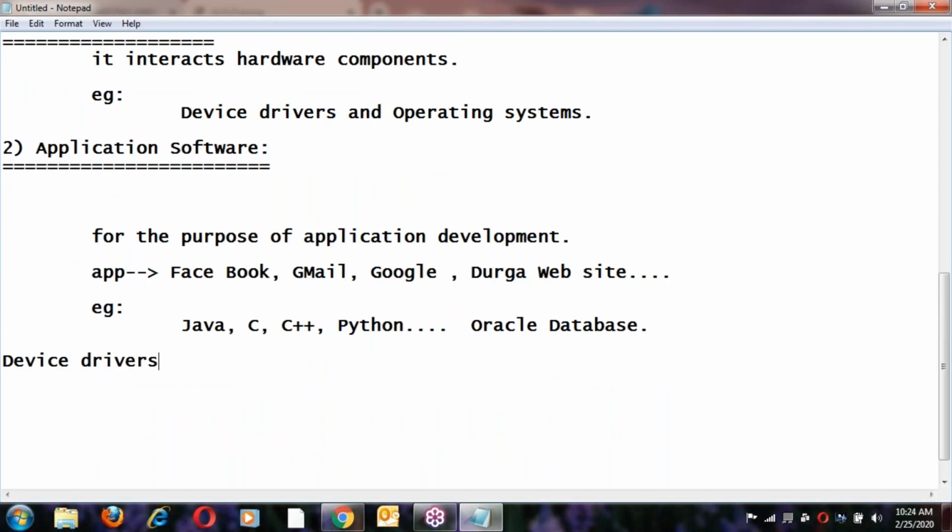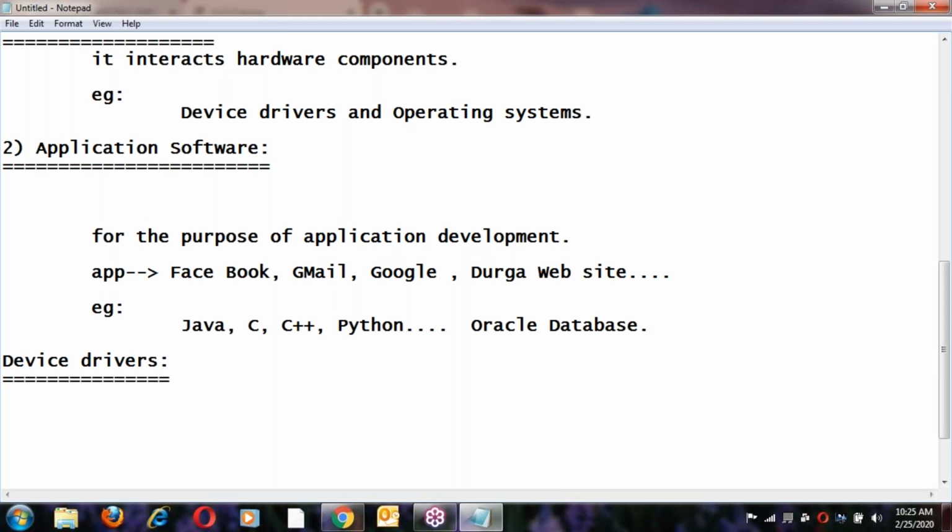Let us talk about device drivers. What is a device driver? To run any device, a driver is required. Without a driver, devices will not work. For example, a printer: suppose your system is connected to a printer. To run that printer, a driver is required, otherwise it won't work. Suppose your system is connected to a scanner, a printer, maybe a fax machine, or your computer is connected to a TV. For these also, drivers are required.